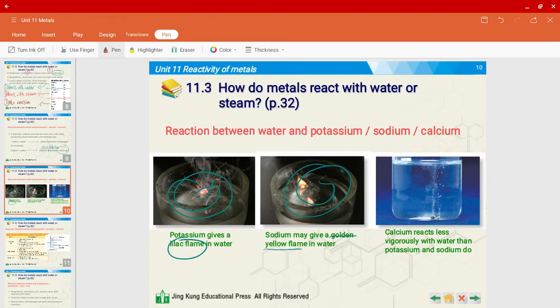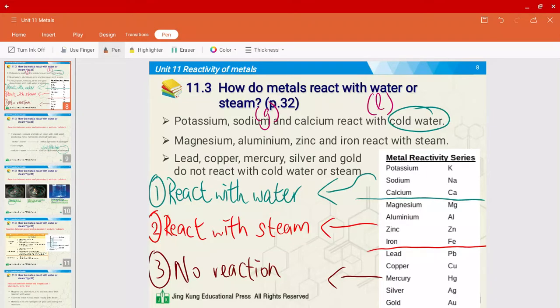Moreover, calcium, because it is less reactive based on the metal reactivity series, the reaction with water would also be less vigorous. So you can imagine the metals that are on top of the metal reactivity series, they'll have a more vigorous reaction, but as they go down below the series, the reaction would become less and less vigorous.